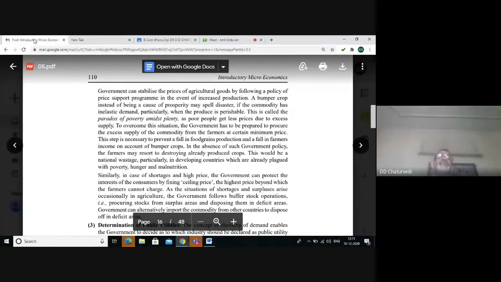And when I say low elasticity of demand, it is not merely price elasticity, but also income elasticity of demand, which is very low for the agriculture sector. That means if the price is reduced for agriculture products, there will not be much increase in the sales. Similarly, when the income of the people rises, there will not be much increase in the demand and hence sales.